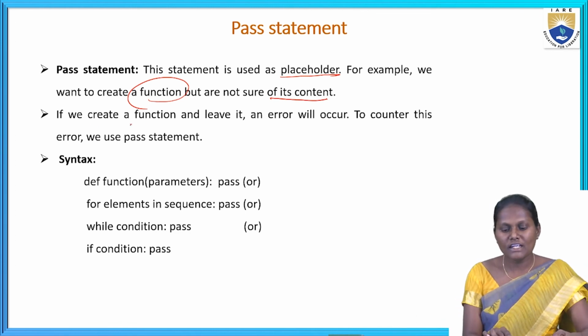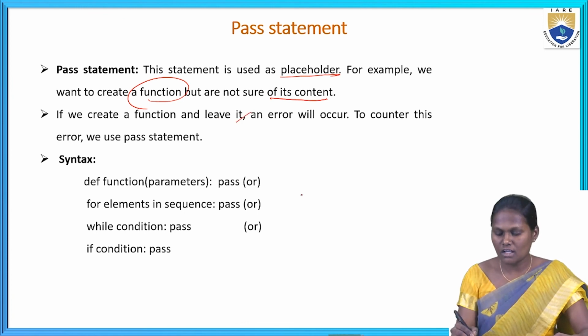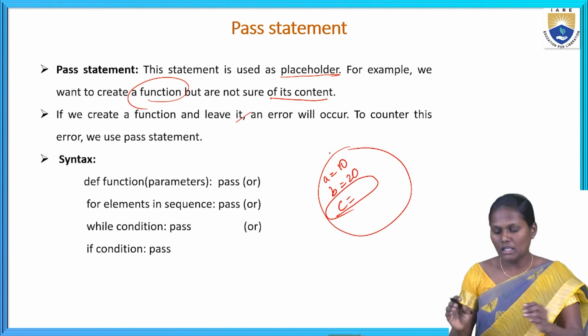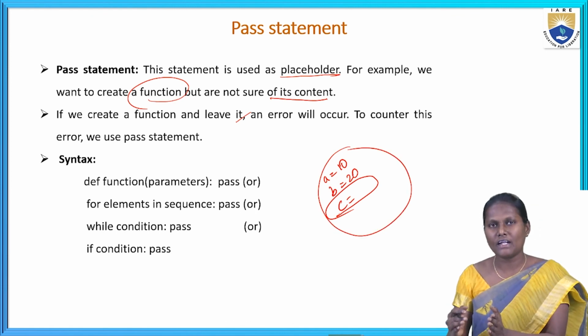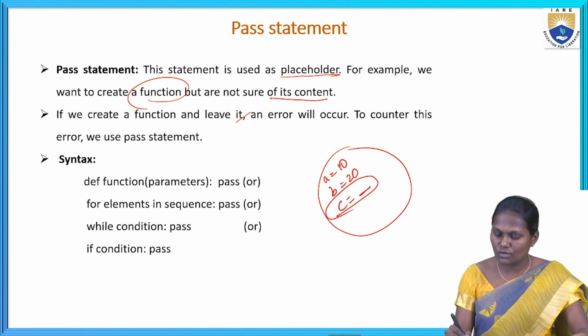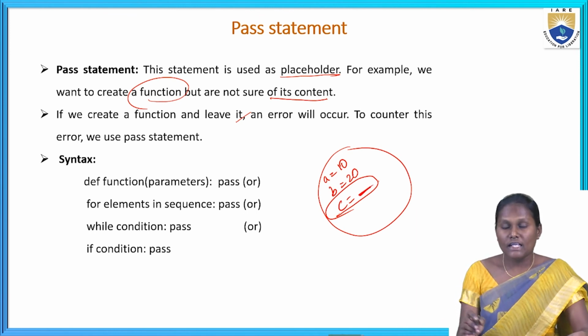So, if we create a function and leave it empty, I had created a function with A value, B value 20, and C. I have already written the program, and I forgot it, or else I had left the space like this only for the C value. In that situation, we can use this pass statement.